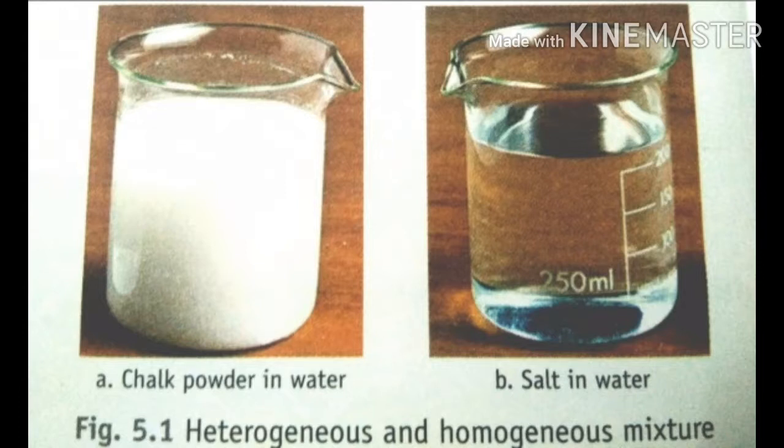For example, a solution of sugar or a solution of salt. In a sugar solution, is it possible to see the sugar particles in it? No, we cannot see. So this one we call a homogeneous mixture.